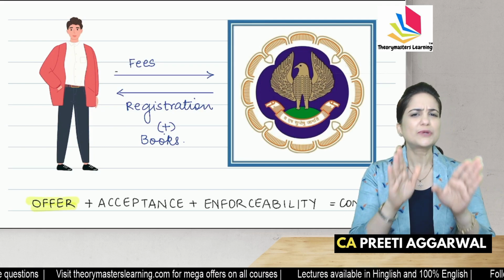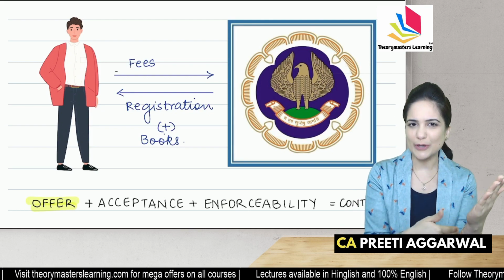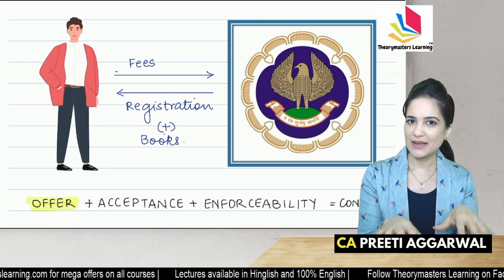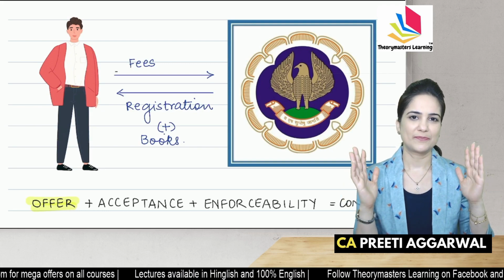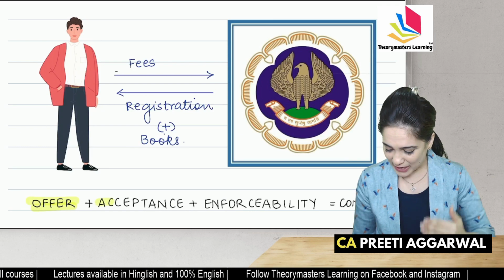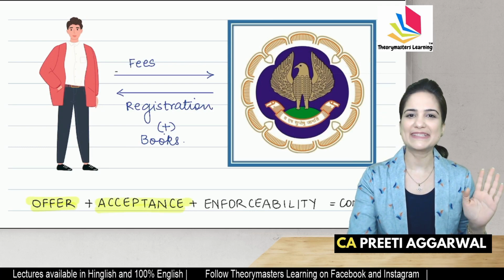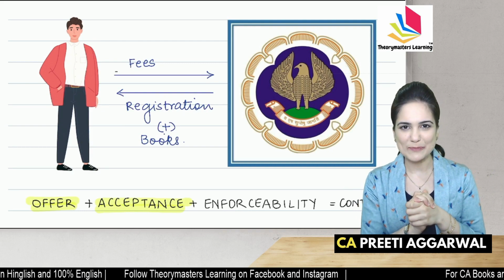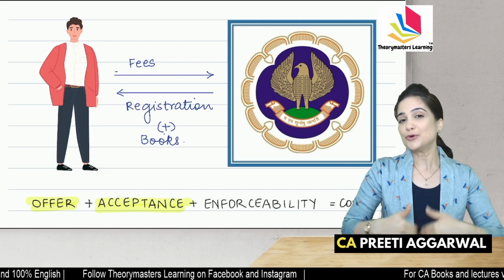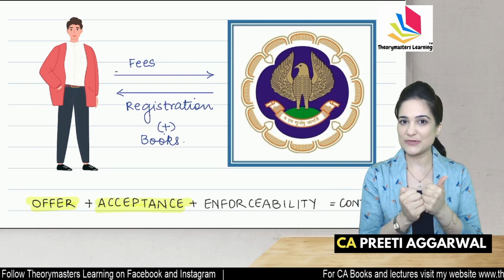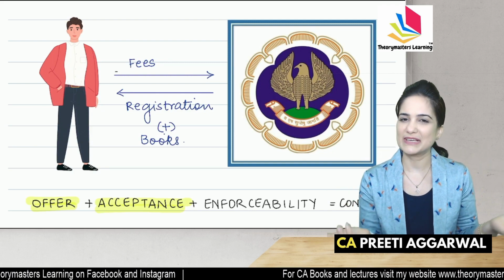The CA Institute takes 2-3 days. They go through your documents. After that, they send you an email confirming your registration. They give you your registration number. As soon as you receive the email, you can say, oh yes, my application has been accepted. So you gave an offer, the CA Institute, they gave you the registration number. This shows that they have accepted your offer.